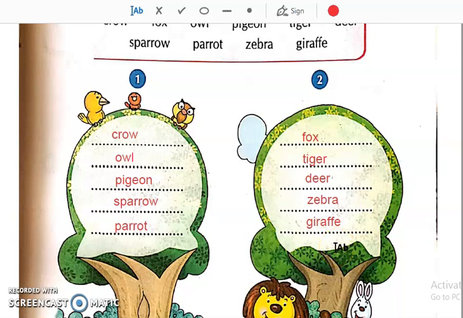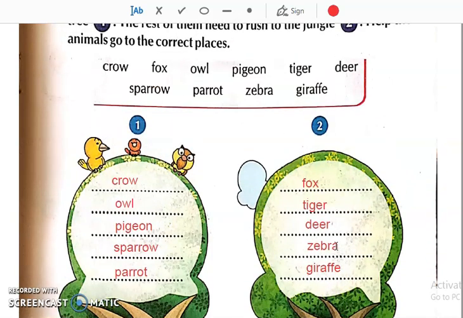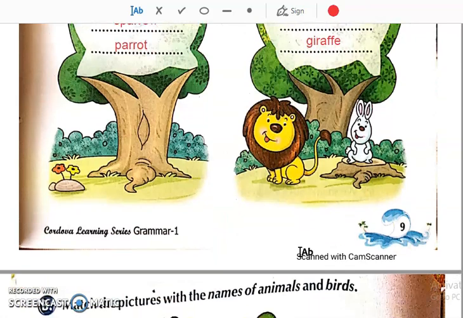So understood, students? What we have done? We have seen the names of animals and birds in this box. Okay, and then whatever the birds were there, जो भी birds थे, that we have placed in the first tree. This is for the birds. And whatever the animals were there, that we have placed in the second tree, which is for the animals. So this you have to complete in your book. Now let us see the next page.